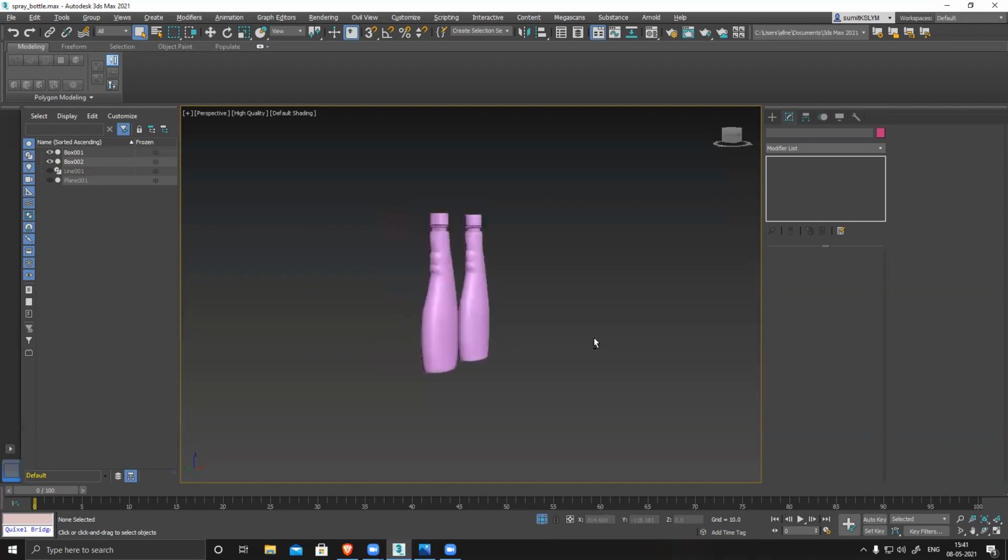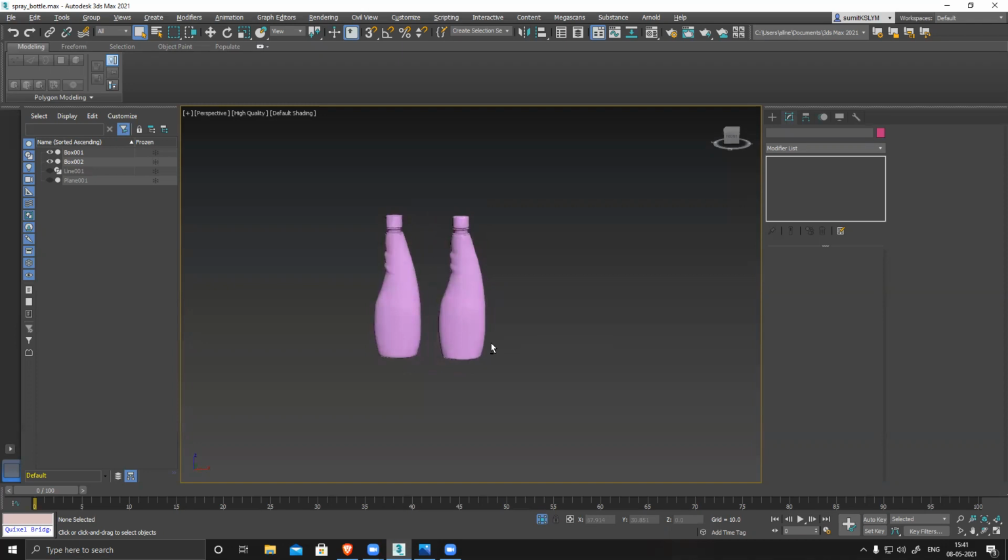Sir, one more question. In the hand pump, I asked you one question: the circle one, you selected the vertices and, using the scaling tool, arranged them in a straight line. Is the vice versa possible, like converting a straight line into a circle shape? That option is not there in Max, but that option is there in Maya.